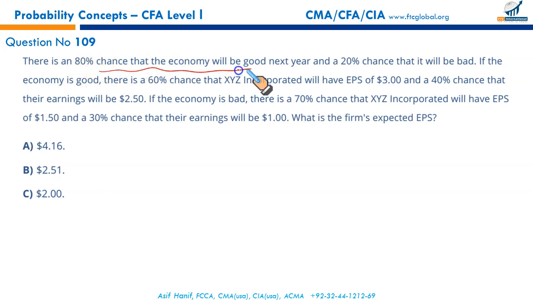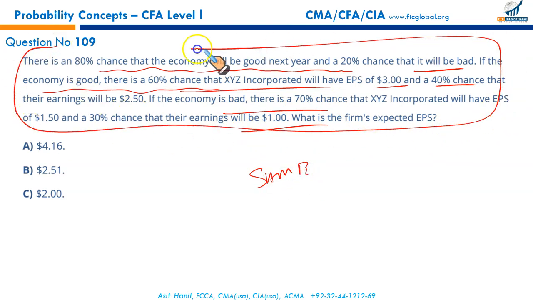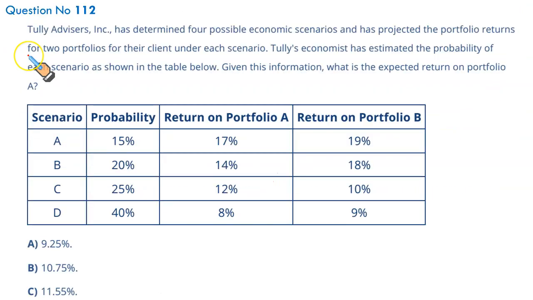There is 80% chance that the economy will be good, 20% chance that it will be bad, similar to the question we have done. If the economy is good, 60% chance XBZ will give this much EPS. It's all the same. We have done it. I just took the size and didn't see that it is a repetition. Anyway, just jump to the next part.